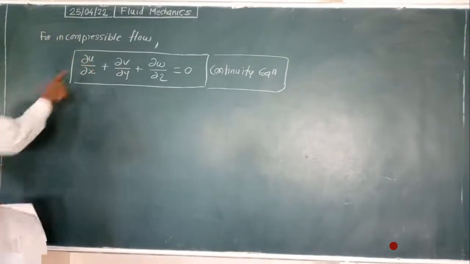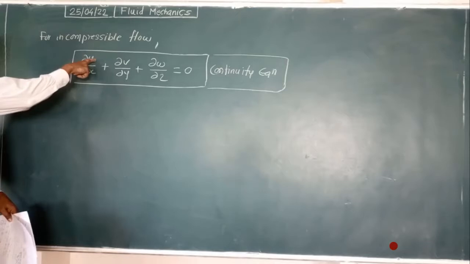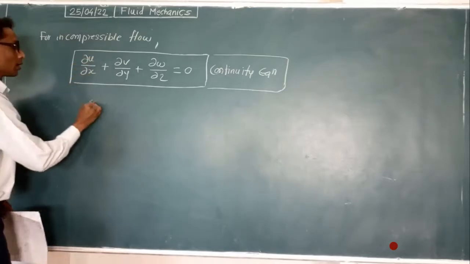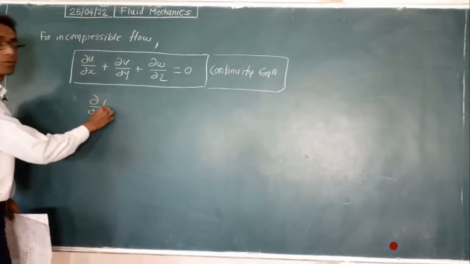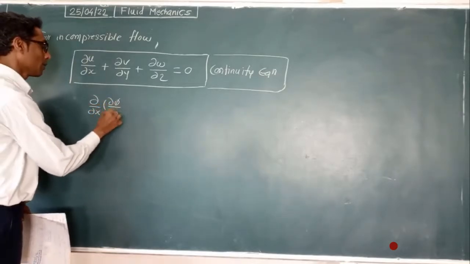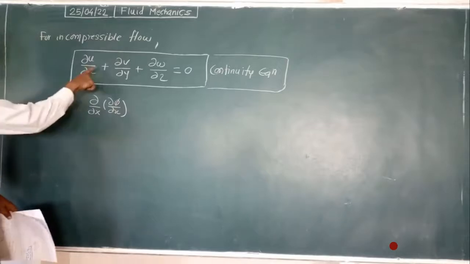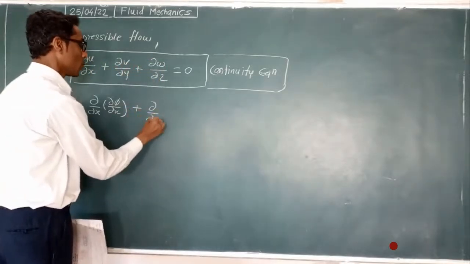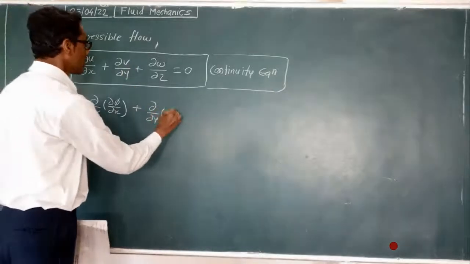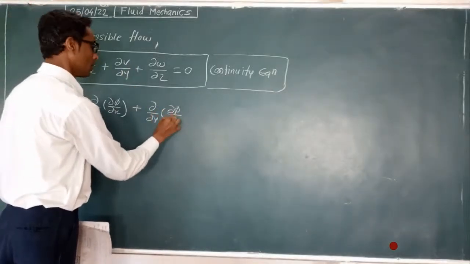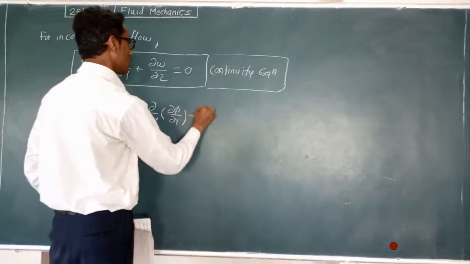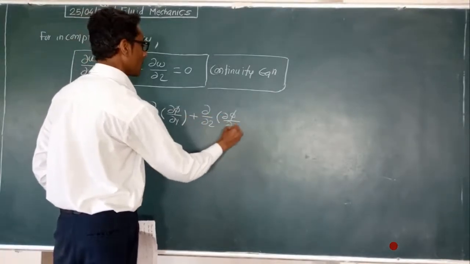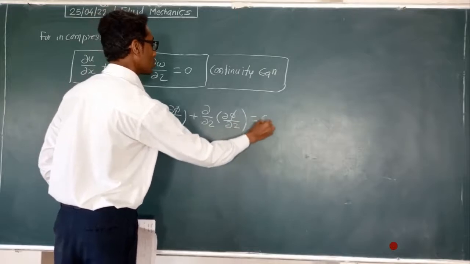Now, as per the definition, we have u equal to del phi upon del x. So we will modify this equation in the form of del upon del x of u. The definition of u is del phi upon del x, meaning we put the values of u, v and w here. So plus del upon del y of v, where velocity v is del phi upon del y, plus del upon del z of del phi upon del z is equal to 0.